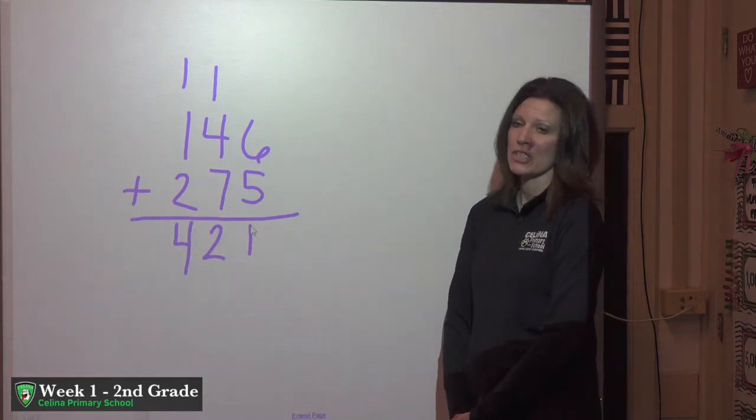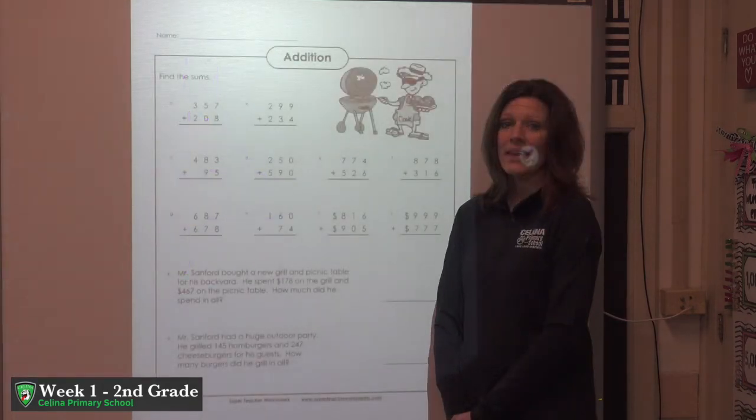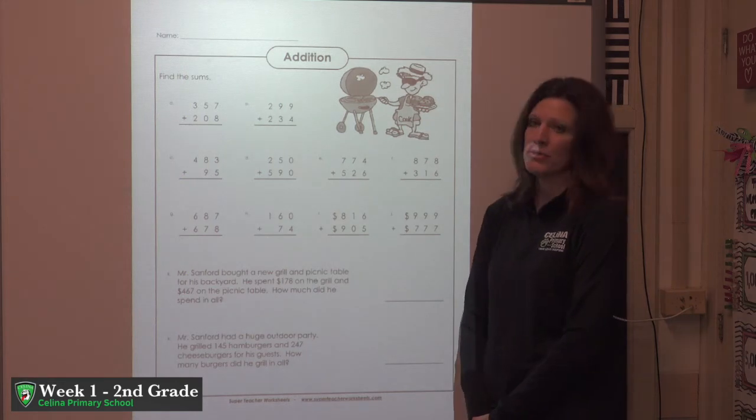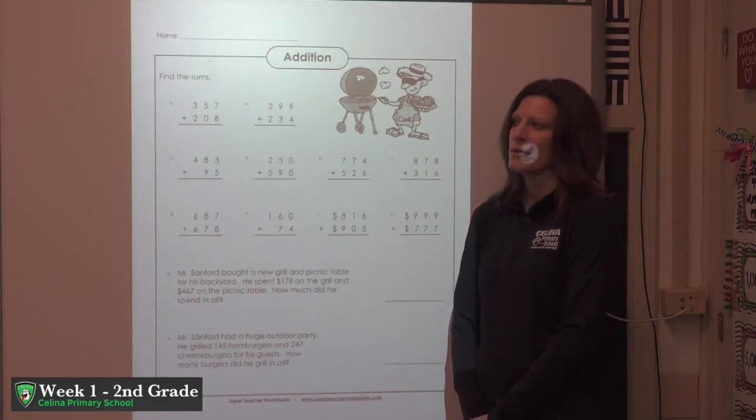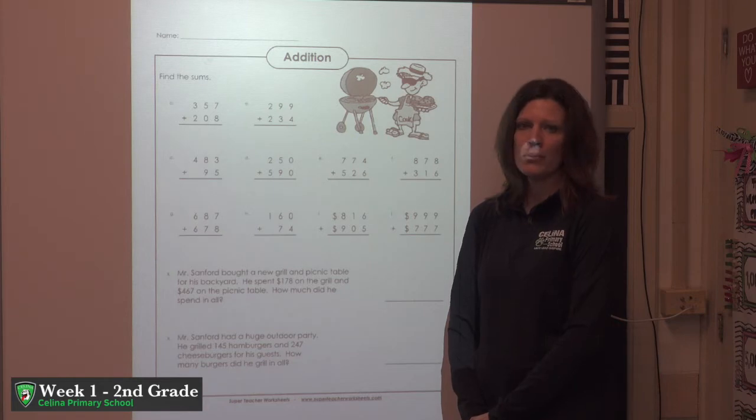We need to go back and check our work to make sure we didn't make any mistakes. Okay, then at the bottom of the page, we're working through some story problems, and we've been getting really good at working through the cubes strategy. So as I read the first story problem for you, I'll walk you through how we want to use the cubes method.